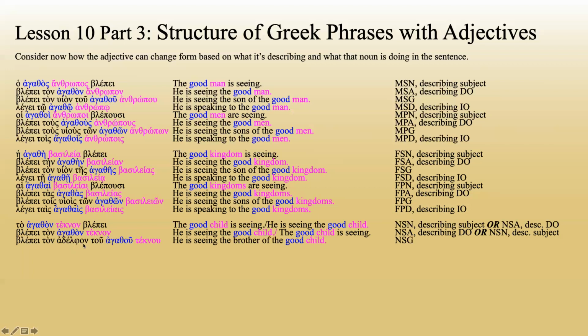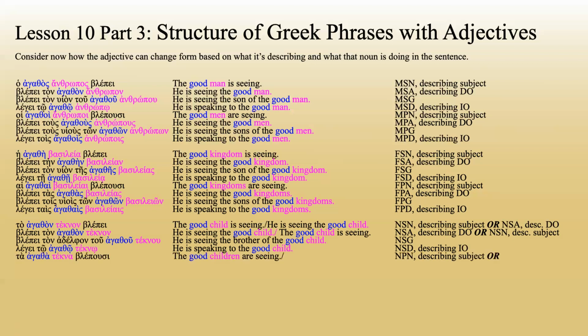Blepe ton adelphon tou agathou teknou. He is seeing the brother of the good child, neuter singular genitive. Lege to agatho tekno. He is speaking to this good child, neuter singular dative. Ta agatha tekna blepusi. The good children are seeing, or they are seeing the good children.